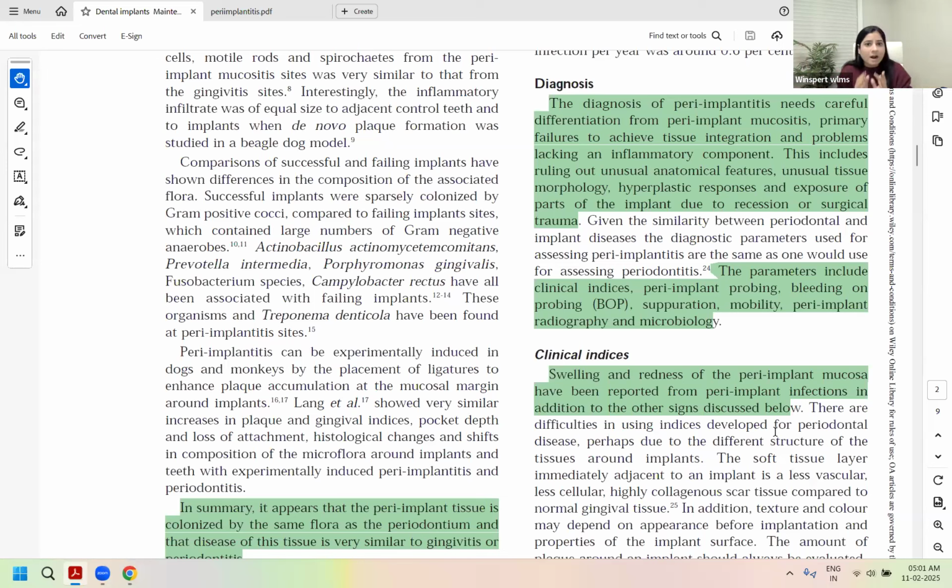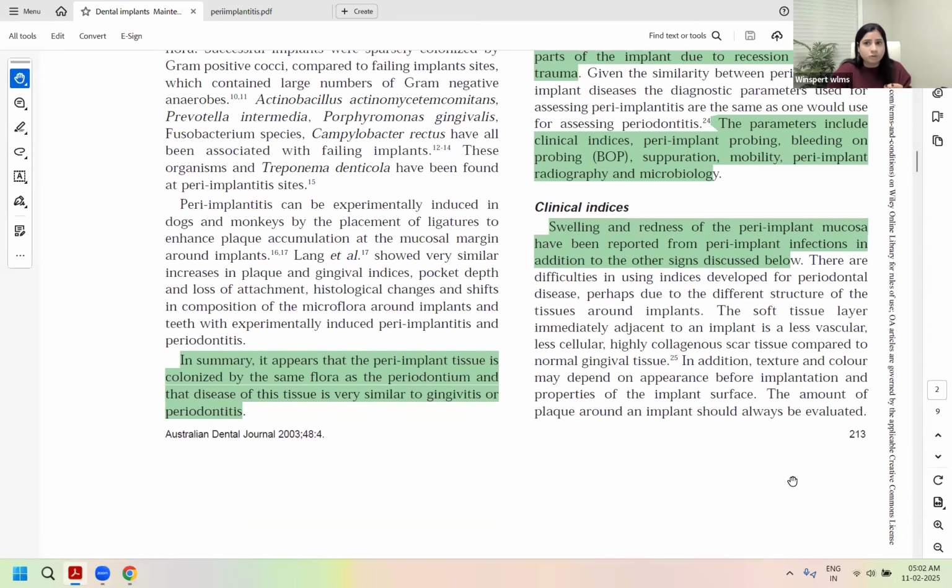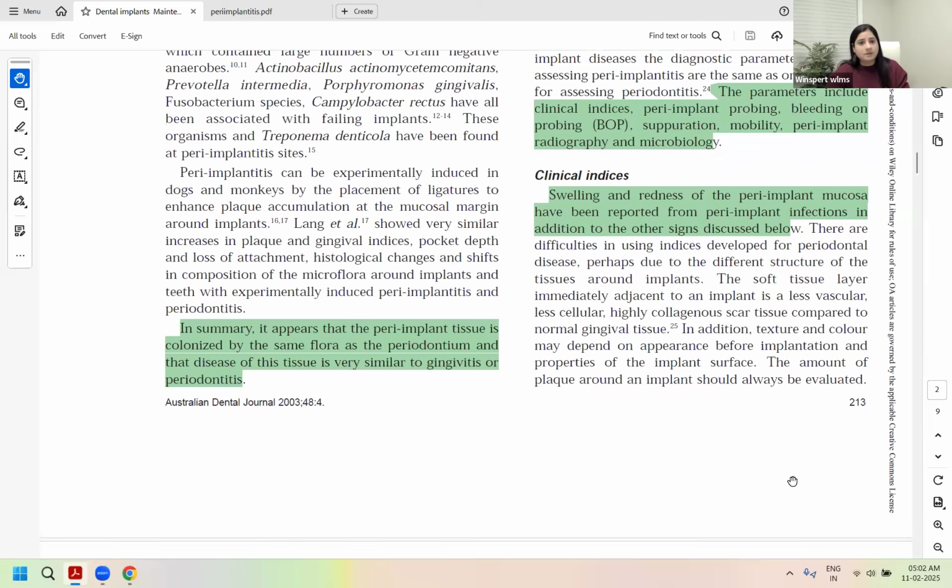Is that correct? 100%, when you get recession around the implants, it could be due to true bone loss, or it could be due to abnormal gingival morphology, surgical trauma, or gingival overgrowths. All that has to be ruled out before you make the diagnosis of peri-implantitis, by understanding and observing the levels of the bone around the implant. Am I making myself fully clear here? Because this is where, in the examination, you get confused in choosing your diagnosis.